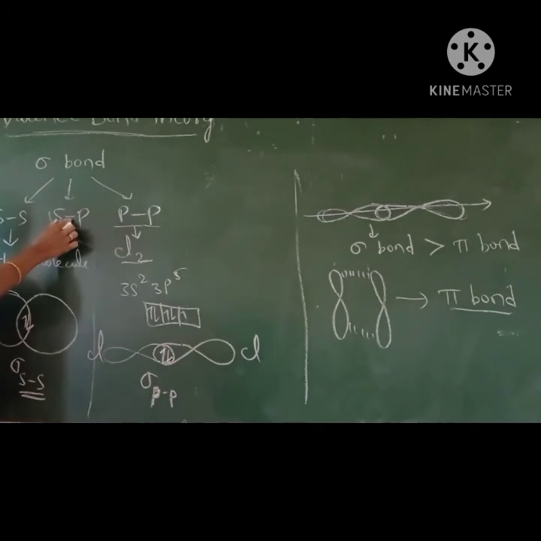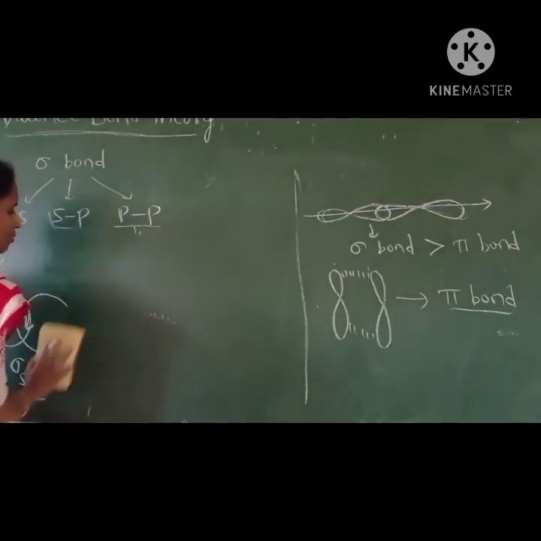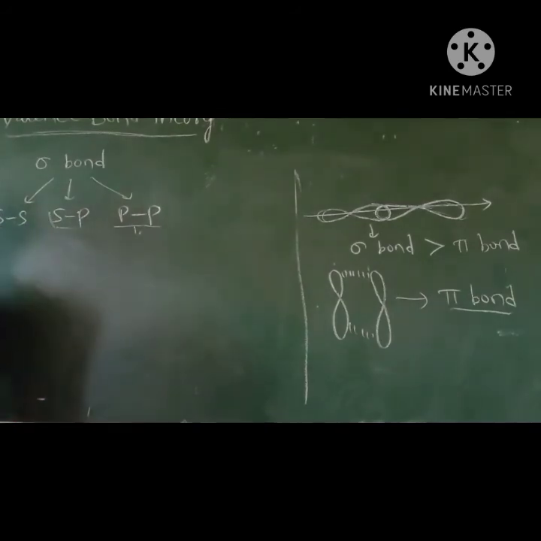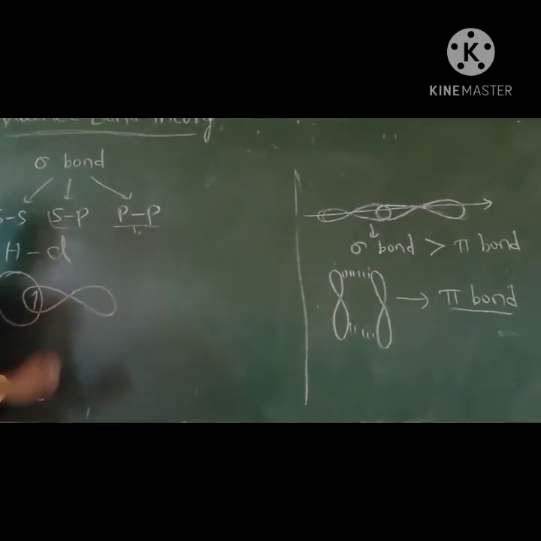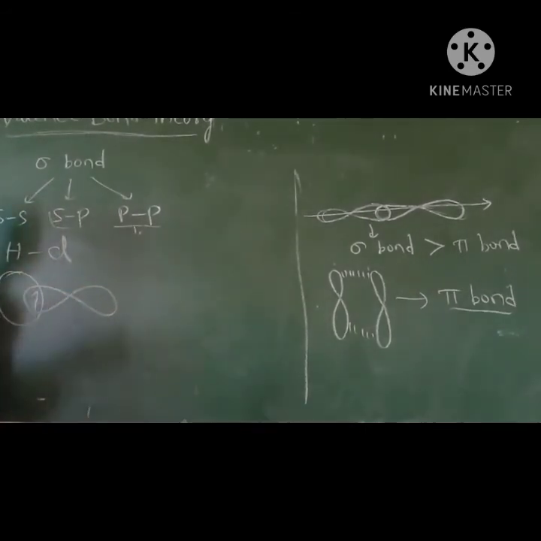Let us see sp overlapping, the HCl molecule, hydrogen chloride. Hydrogen has an s orbital with a single electron, and chlorine has a 3pz orbital with a single electron of opposite spin.